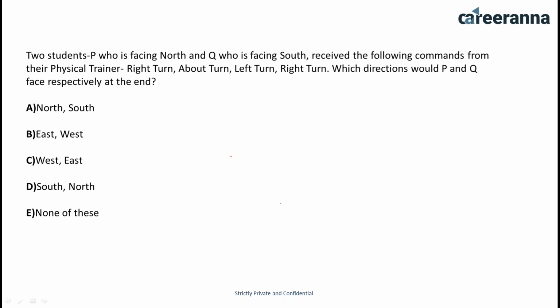Okay, so from the start we are taking P and Q, and I'm going to use arrows for their conditions. First, P is facing north and Q is facing south. In every question we are using the same conditions which I discussed earlier, that the direction is going to be the same. This is east, this is north, this is west, and this is south. Now they receive the command right turn. P is going to turn right in this direction, and Q is going to turn in this direction. Then they take an about turn, that means a 180-degree turn. P is going to be in this direction and Q in this direction.